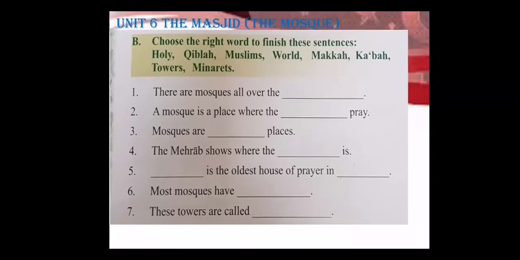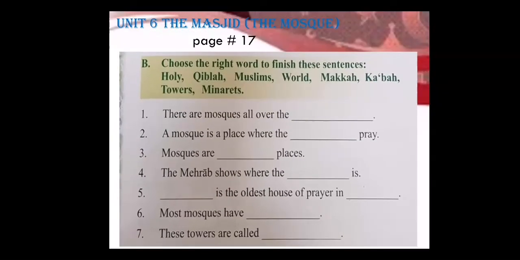Now let's move to question number 2. Open your books quickly. The masjid, the mosque, page number 17, question number 2. Choose the right word to finish these sentences. The words are holy, Qibla, Muslims, world, Makkah, Kaaba, towers, minarets. Let's move to the first one.